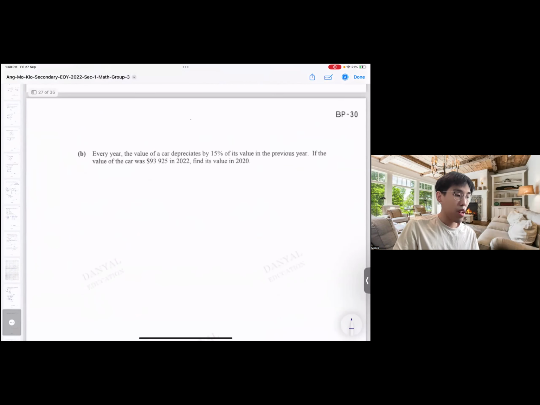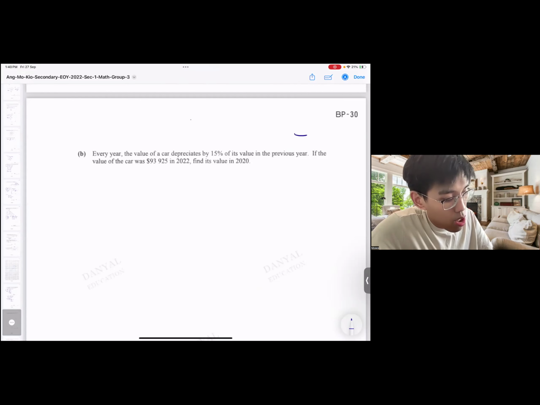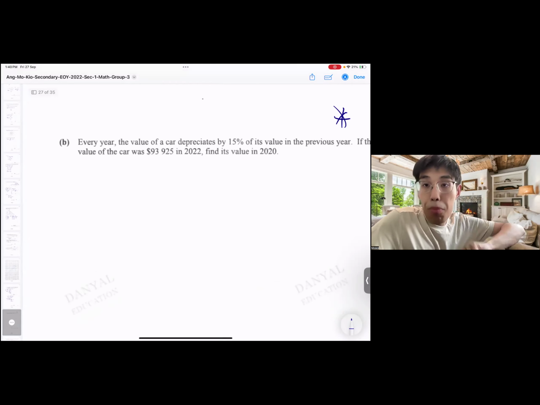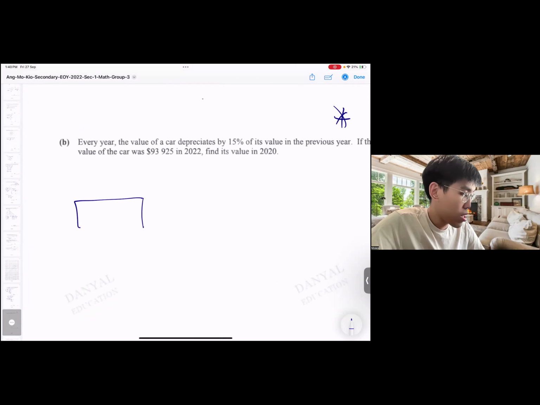Okay, next. For every year, the value of the car depreciates by 15% of its value of the previous year. If the value of the car is 93925 in 2022, find 2020's value. Important, this one, trick question. Why? Because it's 15% of the previous year. So we need to actually do multiple times. So for example, this one, draw a timeline. This is 100%.